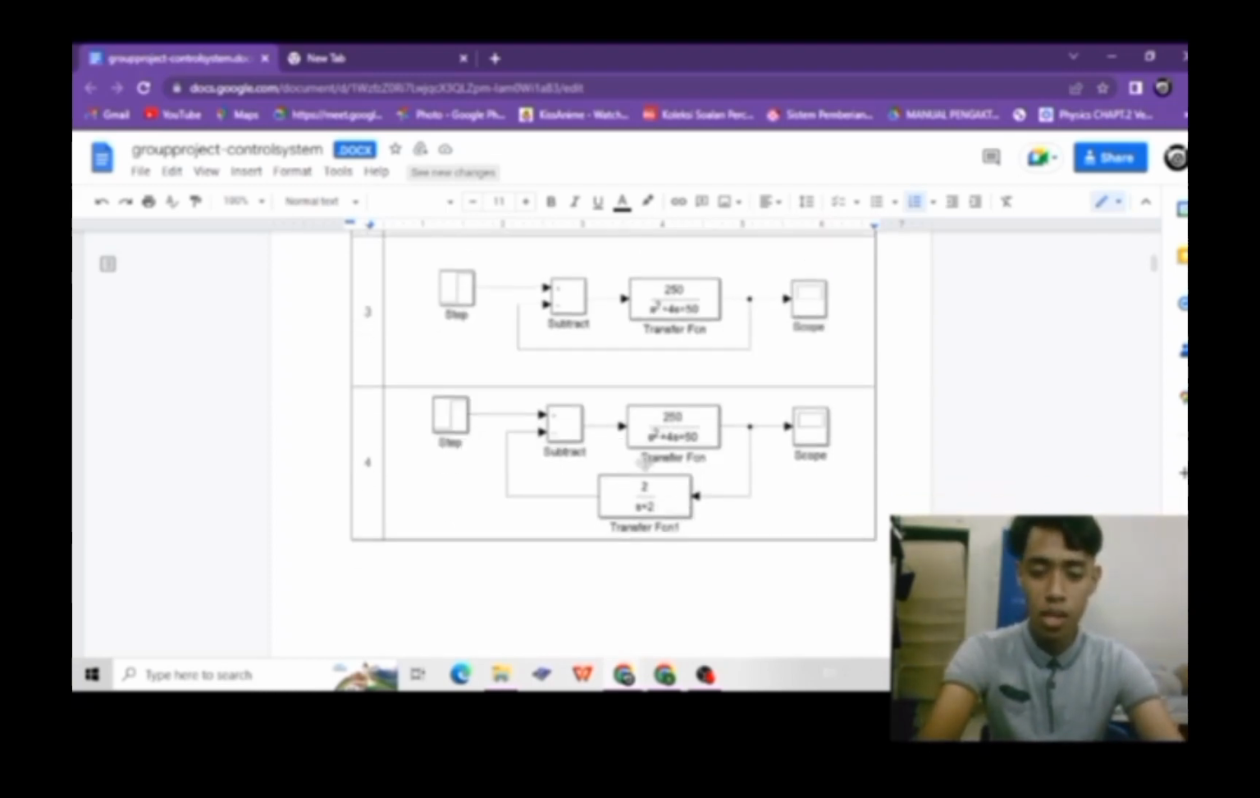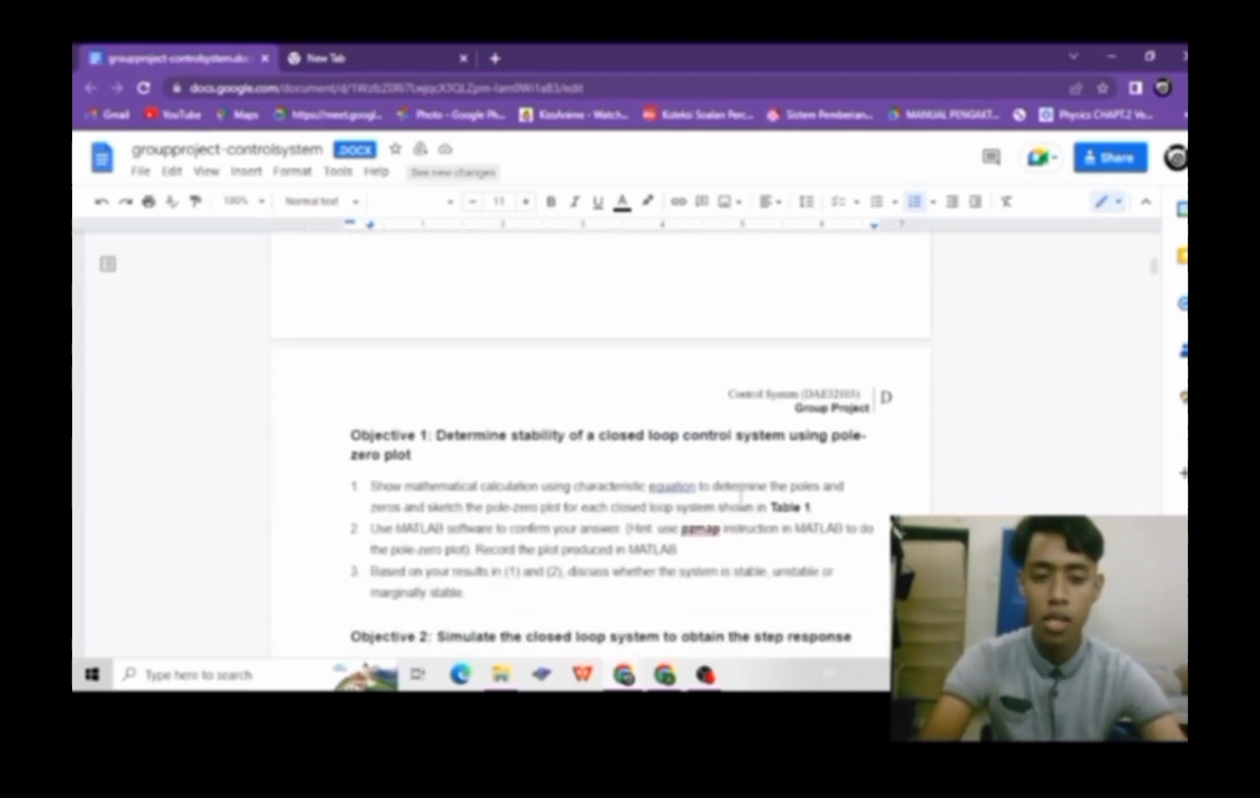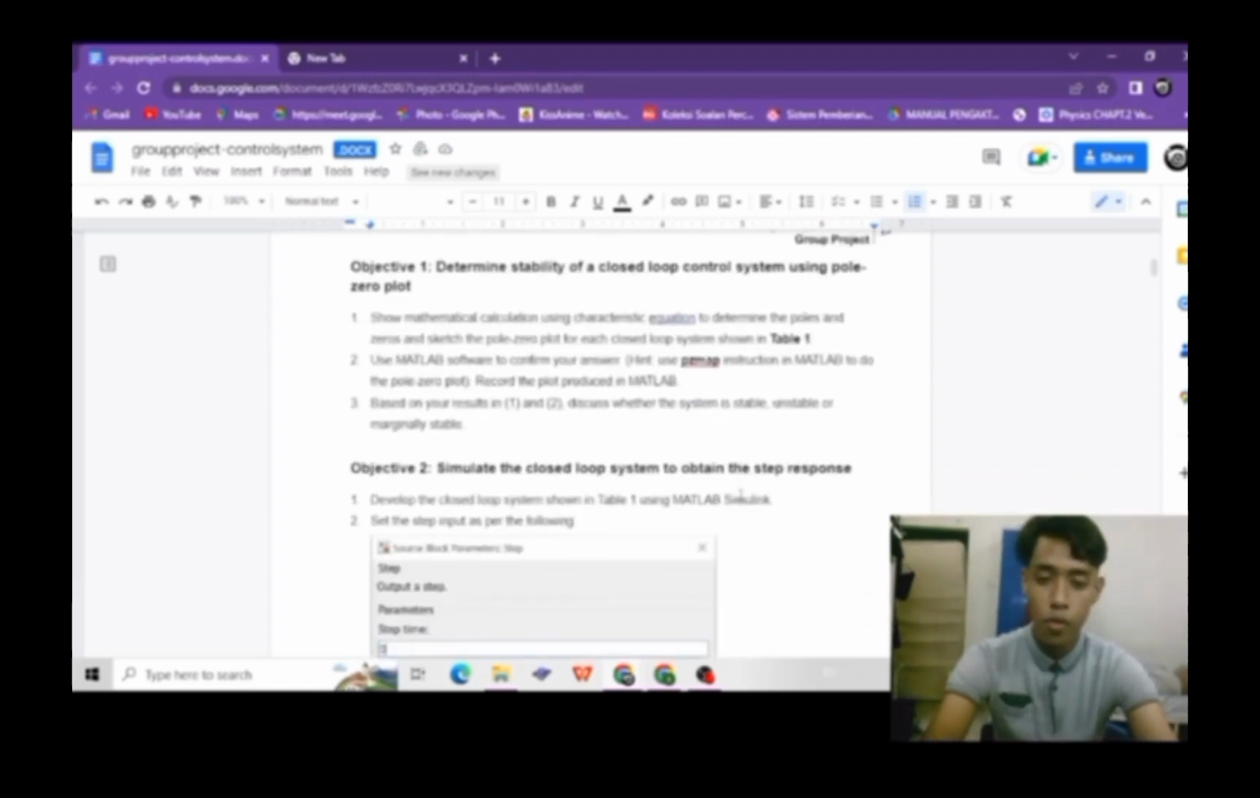This was the closed loop system. Before we do the stability, we need to know whether the system is stable or not. So we use two methods. First is finding the pole zero plot. So we need to calculate and find the pole zero plot to see whether the system is stable or not. And secondly, we will simulate the system to obtain the step response.